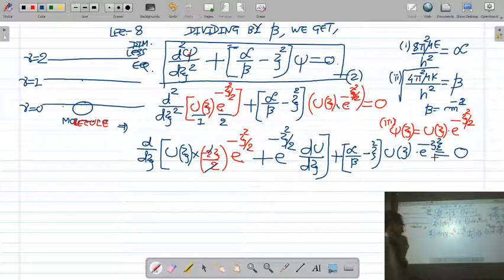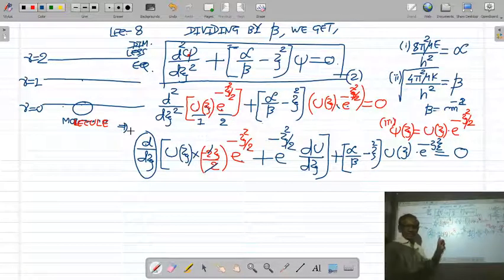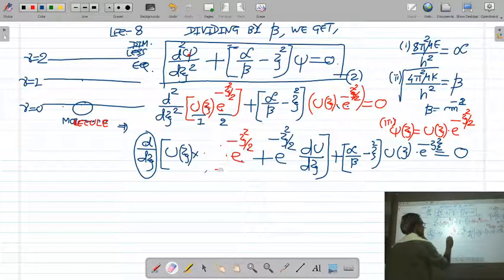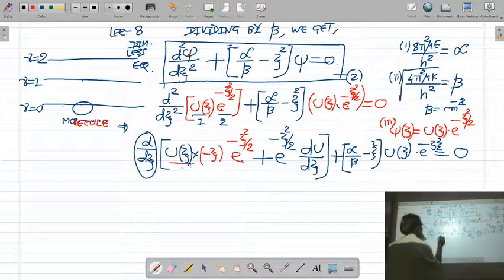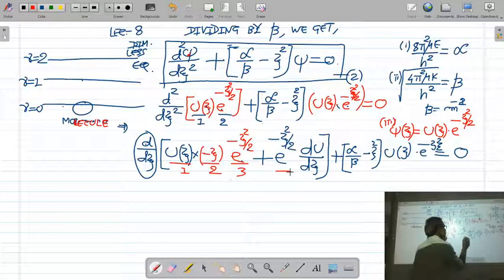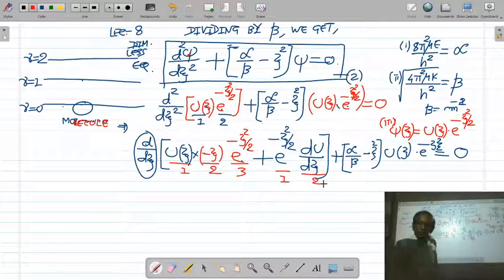Okay. Now, similarly, you can do the second derivative. If you do the second derivative, how do you do it? Here you have three terms. This minus 2j upon j will be nothing but j. And here you have two terms.